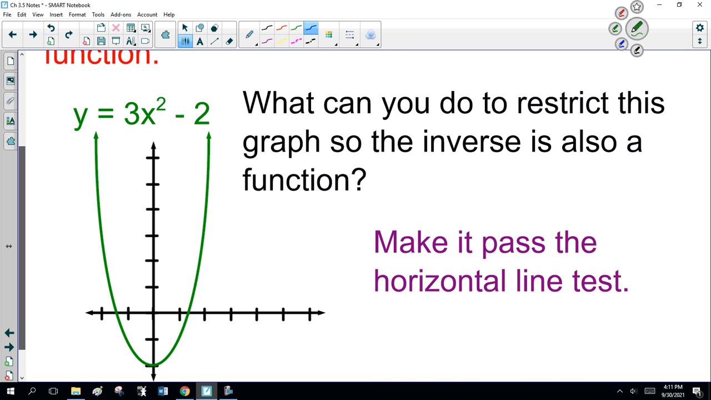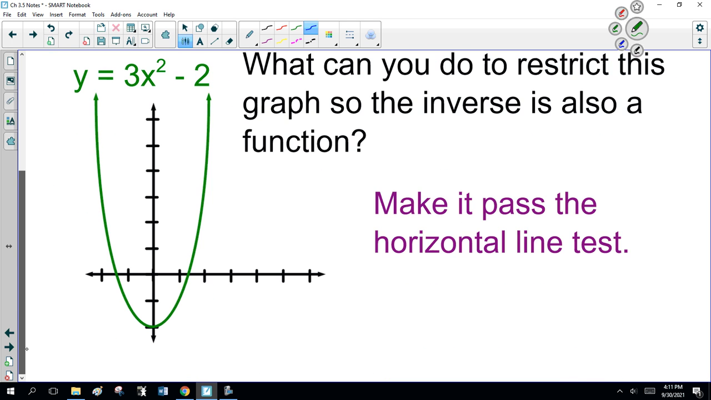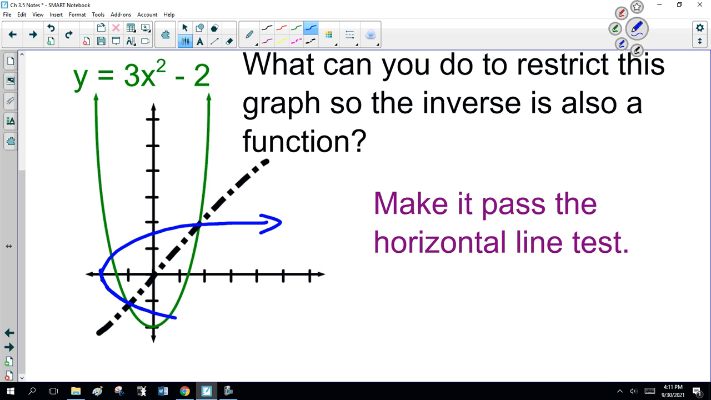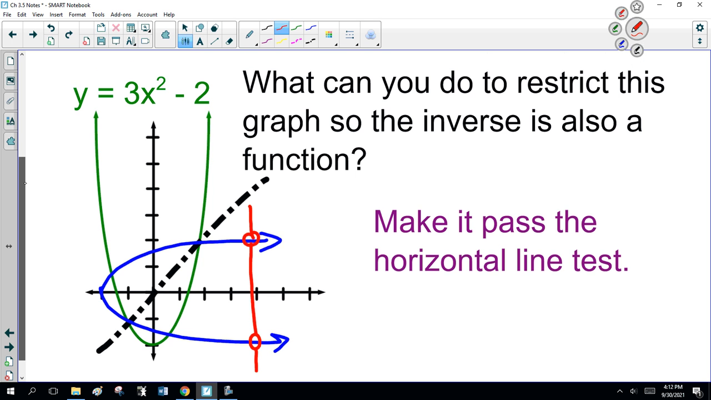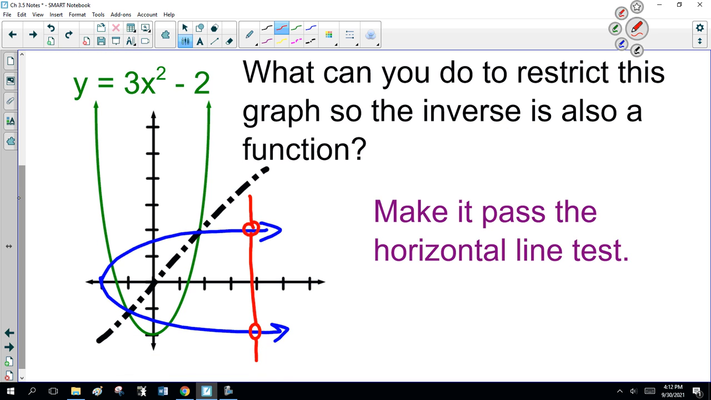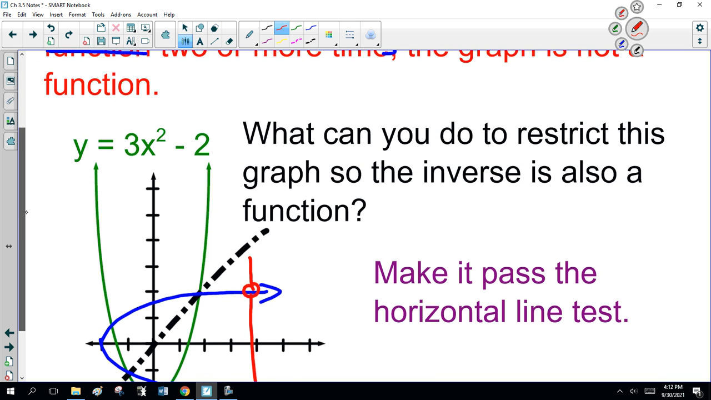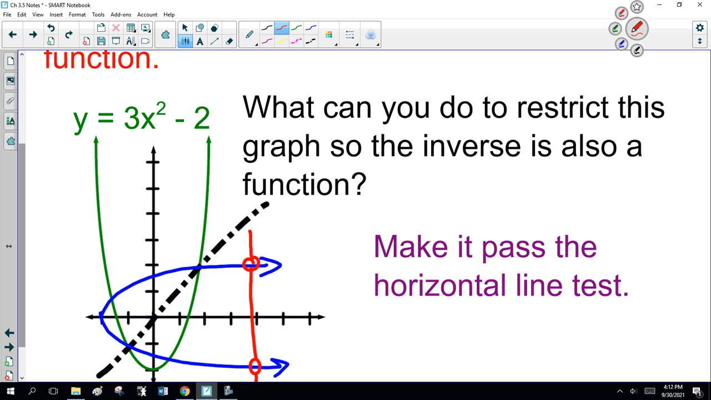So we look here, y equals 3x squared minus 2. We reflect that across y equals x. This is going to be, you notice here, that this is not a function because it fails the vertical line test. So the inverse is not a function. So my question is, what can you do to restrict this original graph so the inverse is also a function?